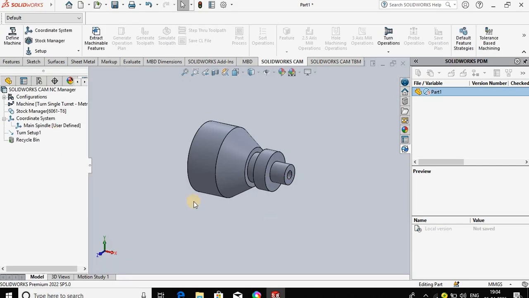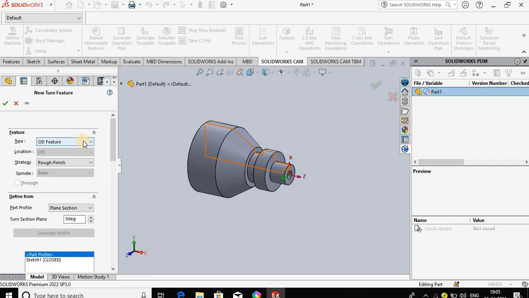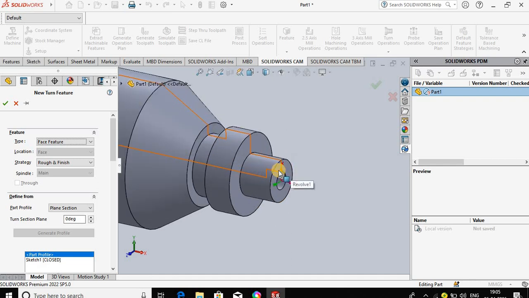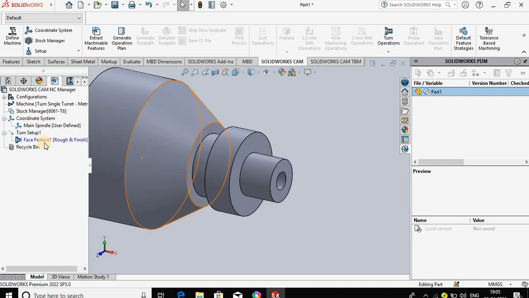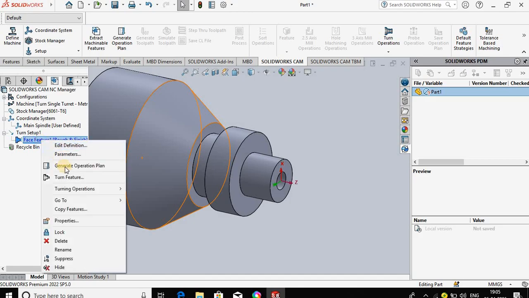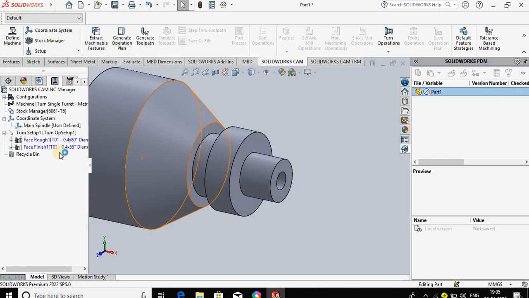Press this OK. Right click on turn setup, turn feature. So initially for the facing operation, select the face feature. Select the face, press OK. Face setup and finish. Right click on the face feature, generate operation plan.